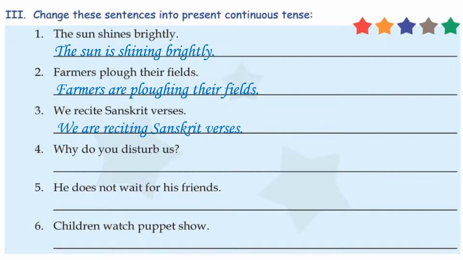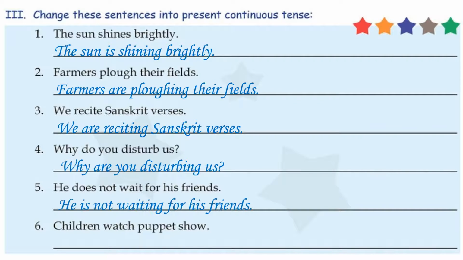Why do you disturb us? So, again it is in simple present tense, children. So, you, it is you. So, we will write are. Why are you disturbing us? First helping verb and then main verb with ing. He does not wait for his friend. See, children, here we have to frame the sentence in negative form. So, with he we will write is, then not, and then wait will change into waiting. He is not waiting for his friends.